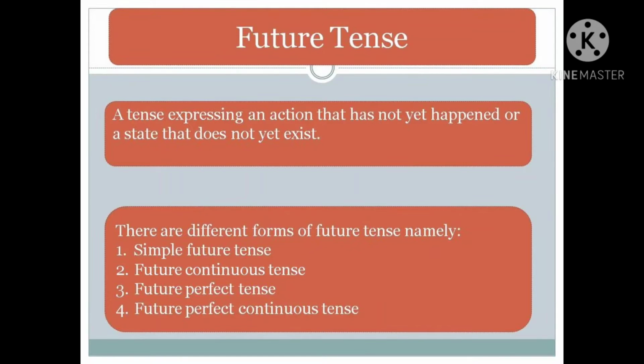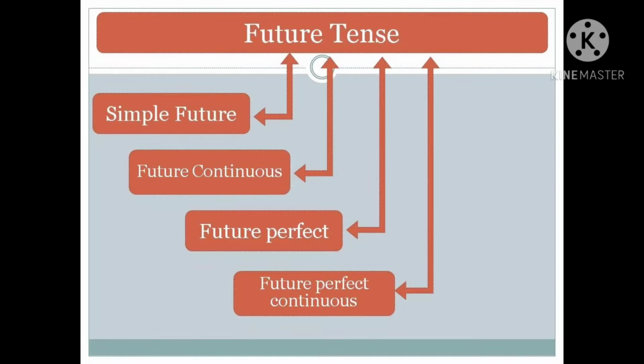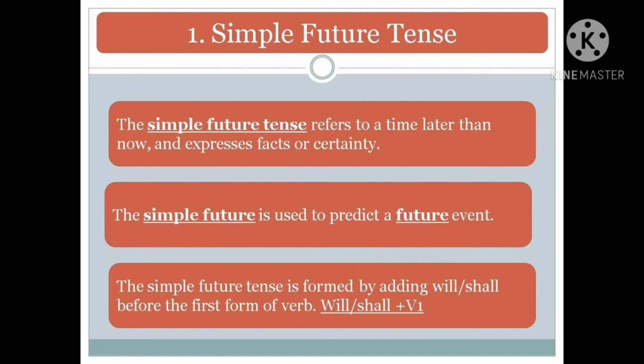What is future tense? A tense expressing an action that has not yet happened or a state that does not yet exist is said to be in future tense. Just like the other two tenses, the future tense is also divided into four types. They are simple future tense, future continuous tense, future perfect tense, and future perfect continuous tense. Now, we will see simple future tense in detail.